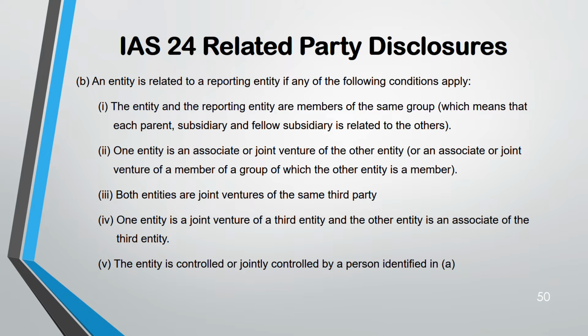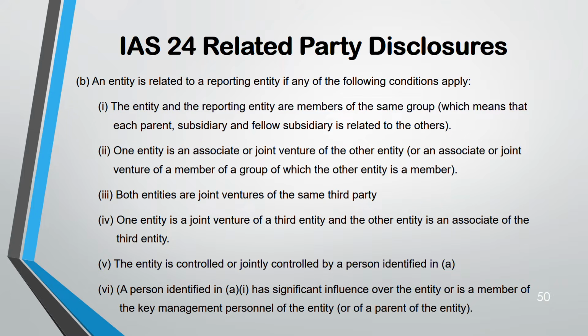That means it could be a key management personnel, or a person who has significant influence, or a person who has joint control or control. So any of these, if they control the entity or jointly control the entity, is related. Next, a person identified in A has significant influence over the entity or is a member of the key management personnel of the entity or the parent of the entity.